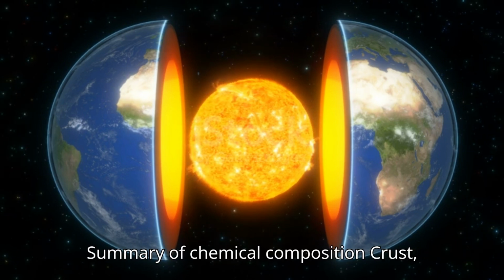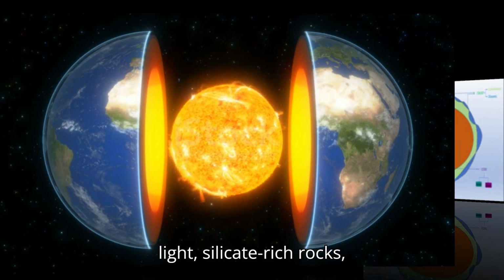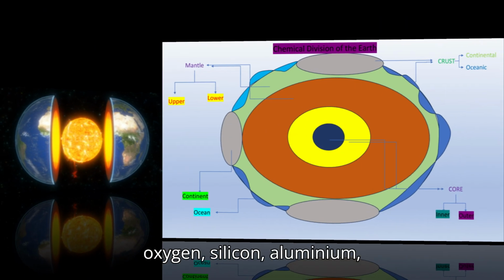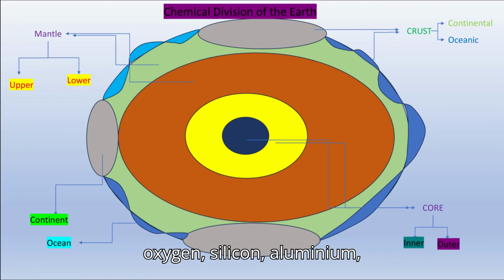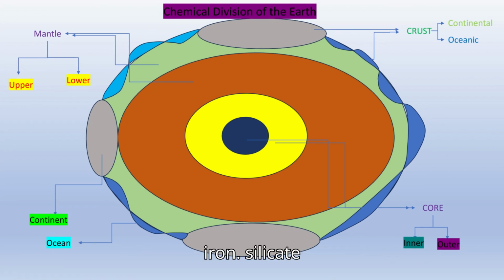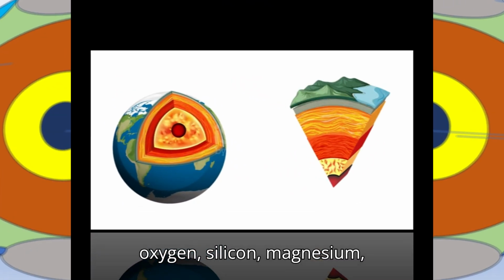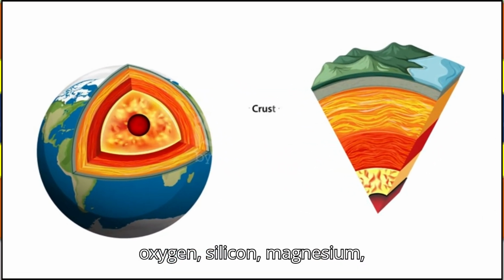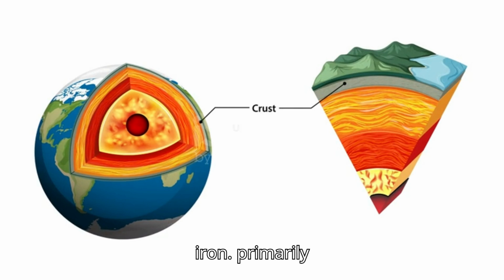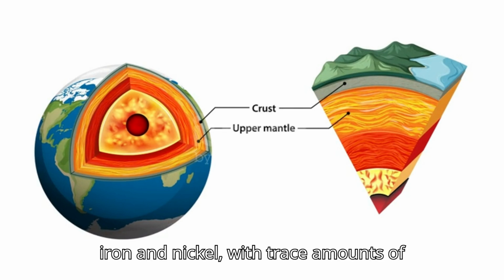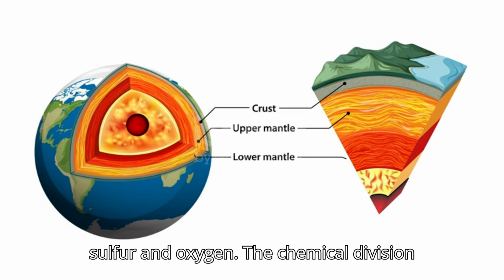Summary of chemical composition. Crust: light, silicate-rich rocks; oxygen, silicon, aluminium, iron. Mantle: silicate minerals rich in iron and magnesium; oxygen, silicon, magnesium, iron. Core: primarily iron and nickel, with trace amounts of sulfur and oxygen.